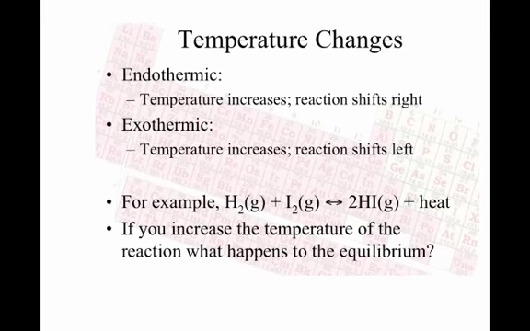Okay, so let's take a look at an example. If I look at hydrogen and iodine reacting to form hydrogen iodide, this is an exothermic reaction. I will have to tell you whether it's exothermic or endothermic, based on the data given. So with an exothermic reaction, if you increase temperature, that means we are adding heat. More heat is going to cause the products to react and break down more. It's going to cause the reaction to shift towards the reactants. So we're going to have more reactants as a result. More hydrogen and iodine are going to form, and the hydrogen iodide is going to go away. So it's going to shift in this direction.